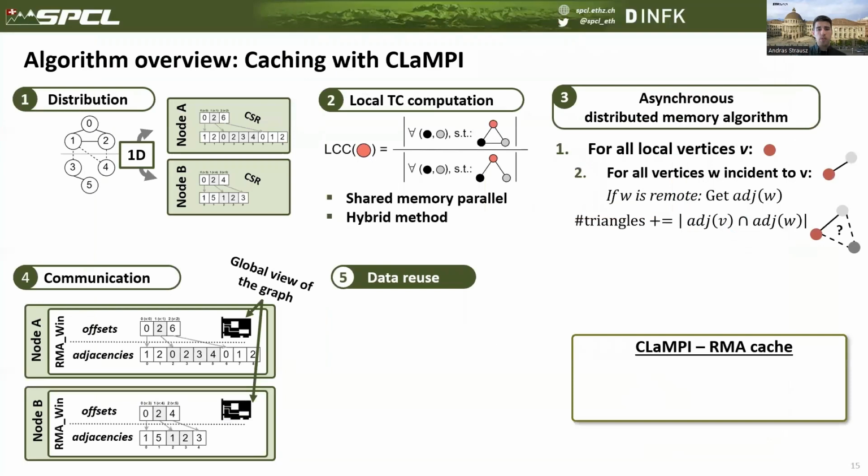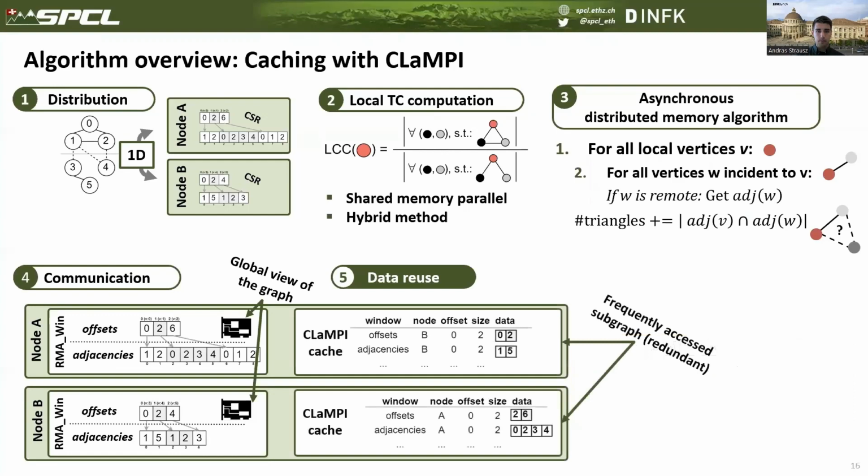For this, we will use CLaMPI, that is a transparent caching layer built on top of MPI RMA and supports variable size reads. As a result, next to the local partition that is stored at every process, we reserve memory for caching. This cache will represent a subgraph stored additionally that will store vertices that have been accessed regularly in the past, and those are expected to be accessed in the future as well.